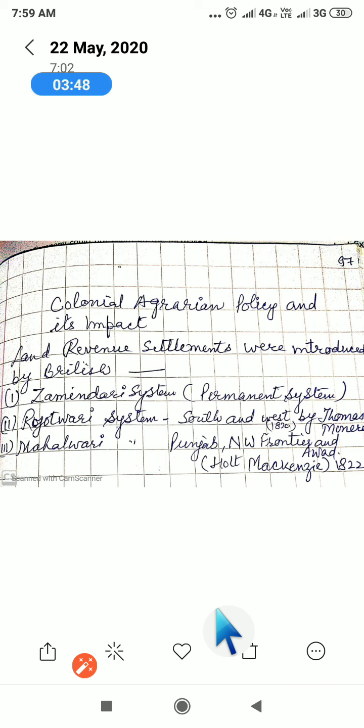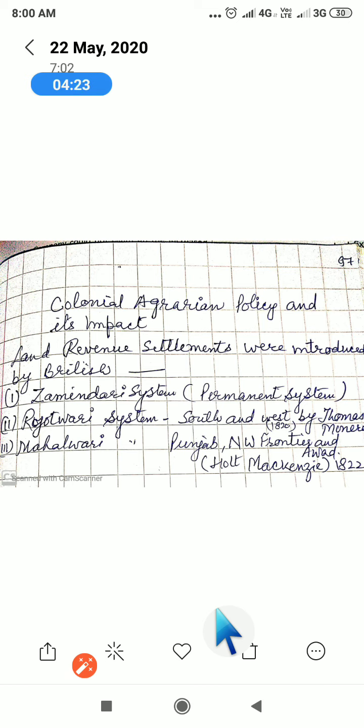And the third one is the Mahalwari system, and this system was introduced by Holt Mackenzie. Okay, Mackenzie, your pronunciation is there. Mackenzie. It was introduced when? 1822. Where? Ganges Valley, North-West Province, Central India and Punjab. And the settlement was made with a group of villages, a Mahal. They gave the name Mahal to a group of villages.